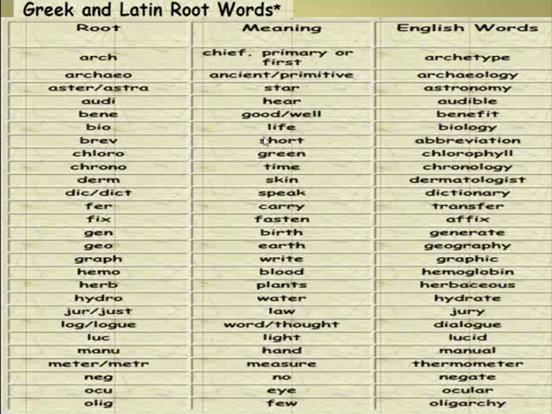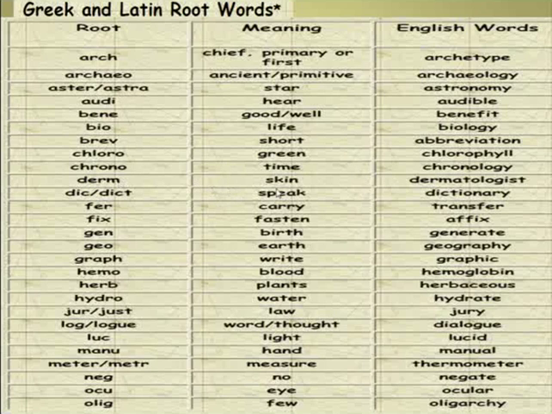The root brev means short, an English word, abbreviation. The root is chloro. It means green, and the English word chlorophyll. The root is chrono. It means time. Example as an English word, chronology.